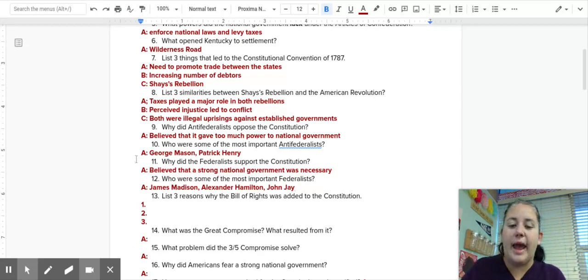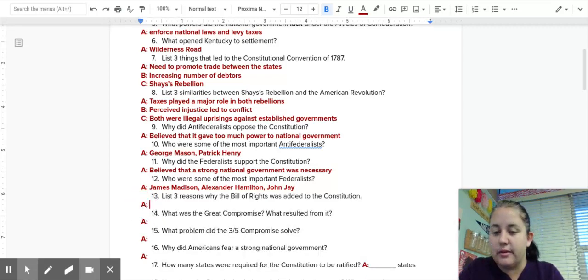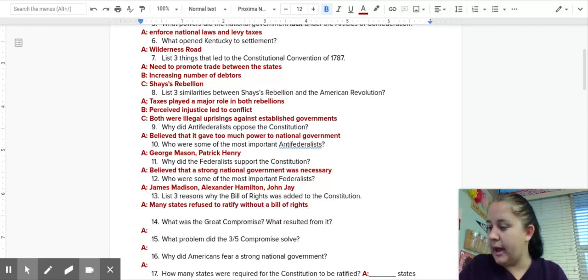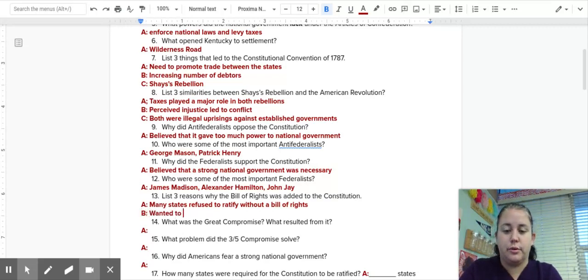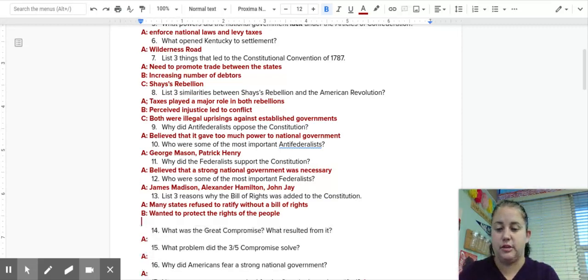Okay, so why do we add the Bill of Rights to the Constitution then? Well, we have a few reasons. One reason that the Bill of Rights gets added is that many states refused to ratify without a Bill of Rights. They said we need to be protected. Another reason is that we wanted to protect the rights of the people, right? That people had individual freedoms, individual rights. They wanted to ensure that the government was going to protect those things.